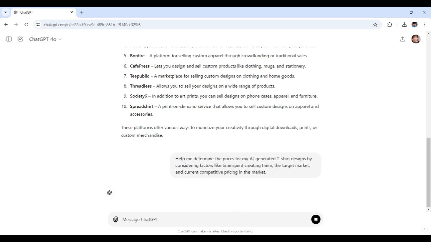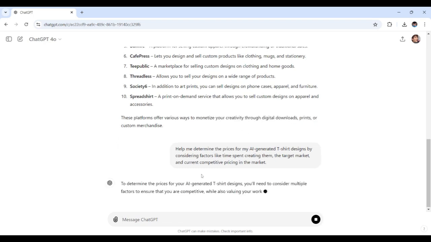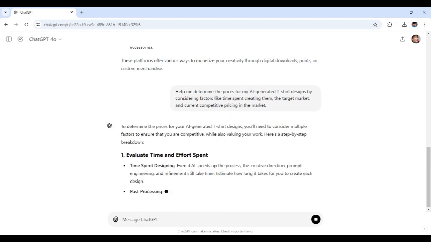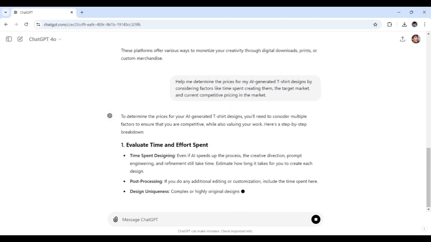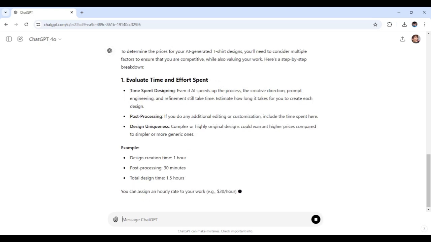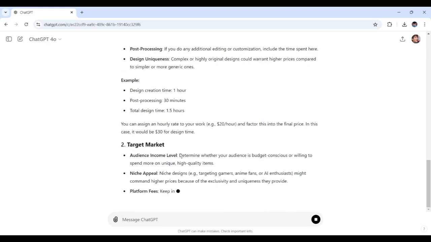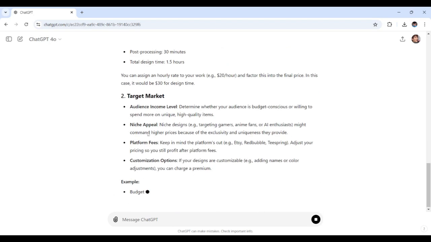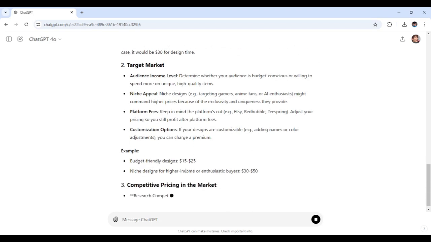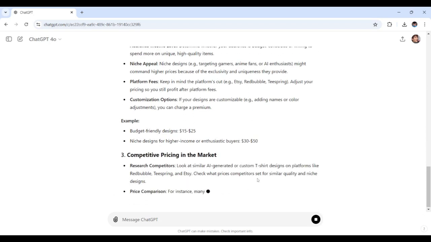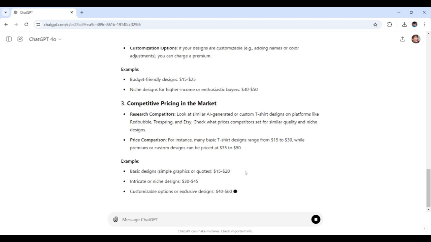Just sent right here. As you can see, ChatGPT has given us a step-by-step breakdown. Here it is, there's target market. There we go, and this has given us more advice.